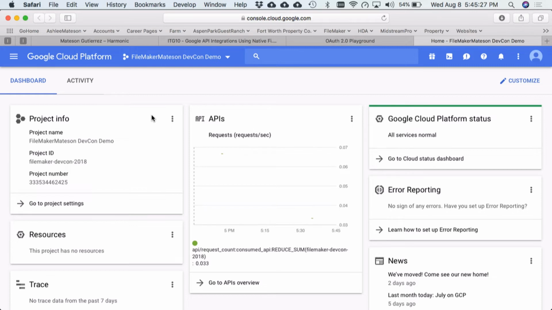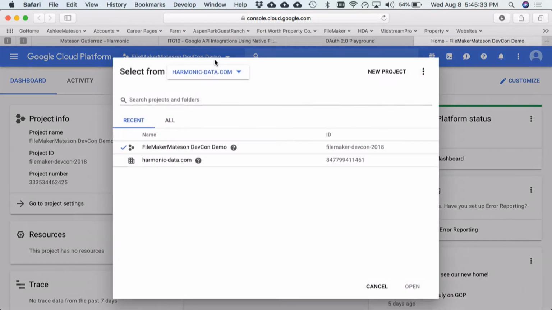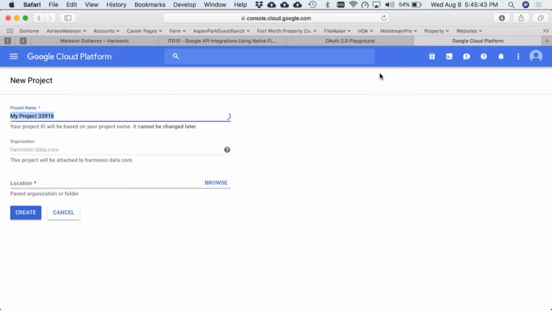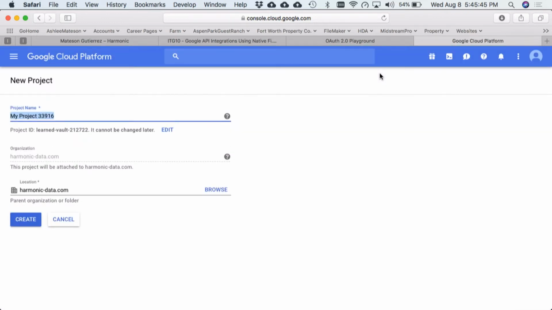Once in, up here to the left of the search bar, we've got to create a project. So we're going to select this right here. Now, if this is your first time creating a project in here, you won't have any of these. You can see I've got one, but for the sake of today, we're just going to create a new one. We're going to name this project. I'm going to call this FileMaker.